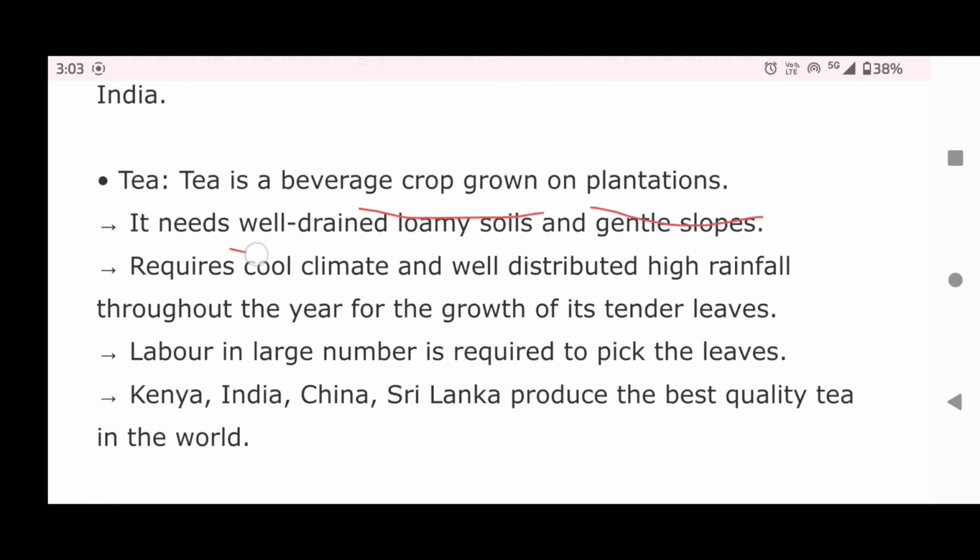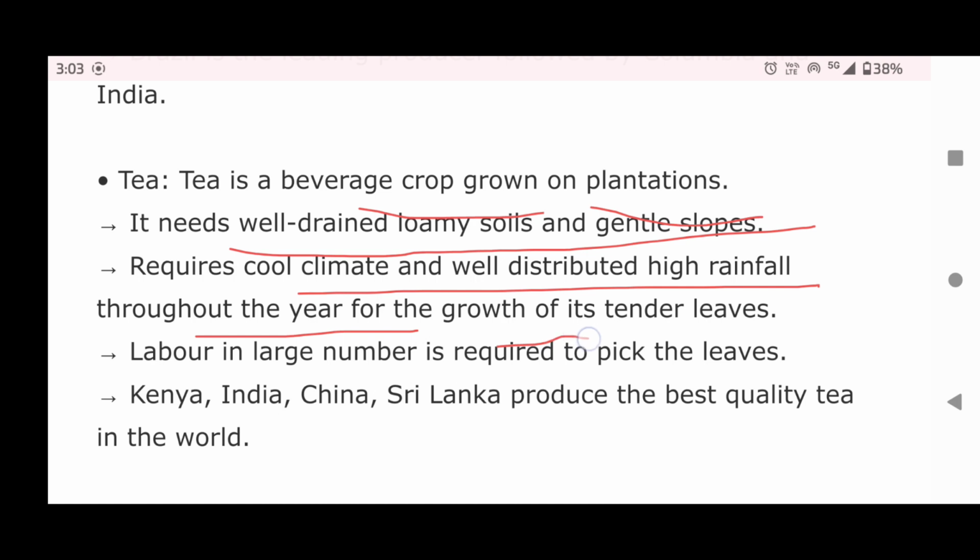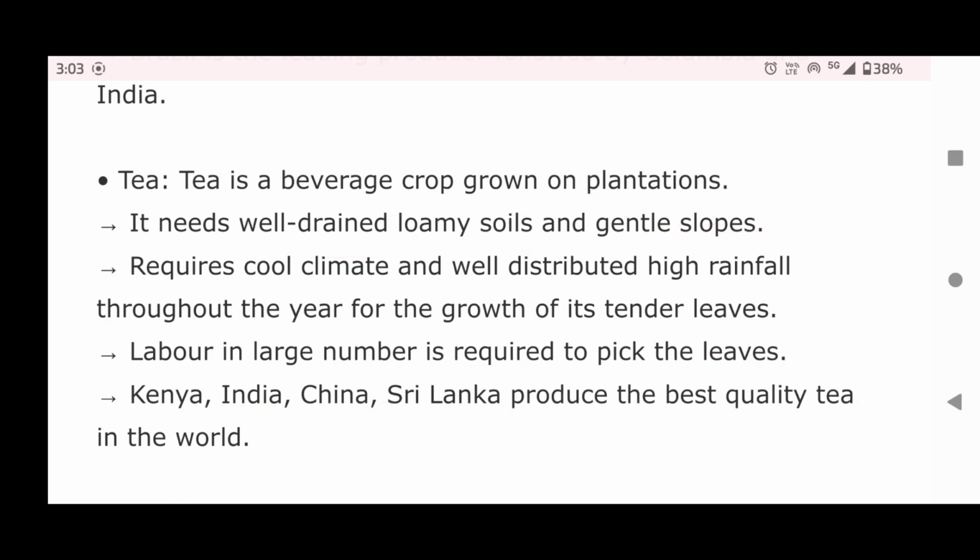Tea is a beverage crop grown on plantations. It needs well-drained loamy soils and gentle slopes. It requires a cool climate and high rainfall well distributed throughout the year for the growth of its tender leaves. Labor in large number is required to pick the leaves. Kenya, India, China, Sri Lanka produce the best quality tea in the world.